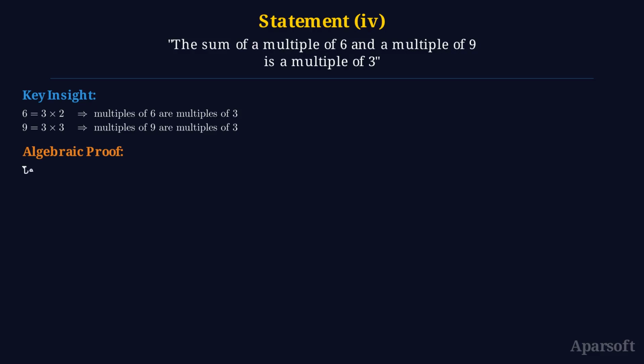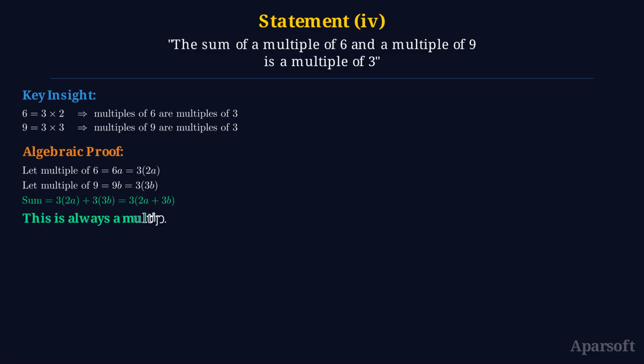Algebraically, let the multiple of 6 be 6a, which equals 3 times 2a. Let the multiple of 9 be 9b, which equals 3 times 3b. Their sum is 3 times 2a plus 3 times 3b, which equals 3 times (2a plus 3b). Since we can factor out 3, the sum is always a multiple of 3.